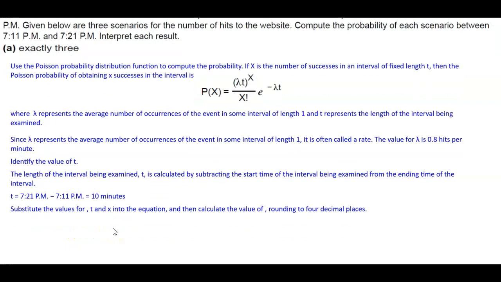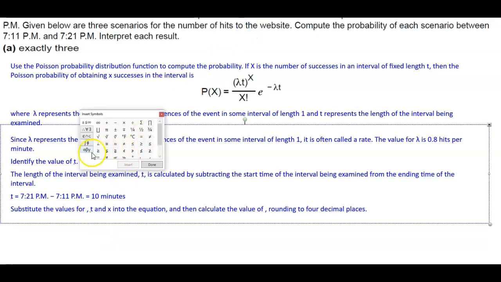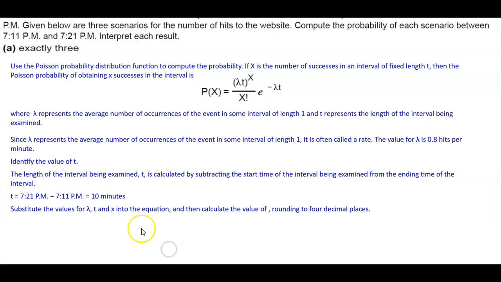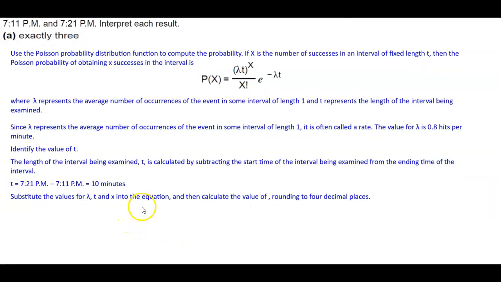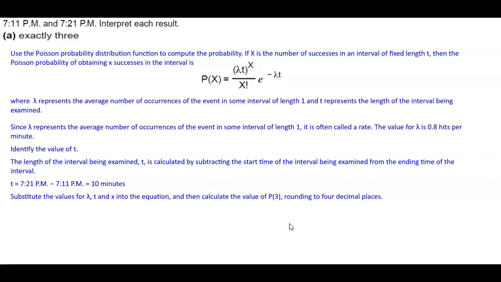And now we're going to substitute those values for lambda, t and x into the equation, and then calculate the value. Since it's exactly 3, that means we're finding the probability of exactly 3, and then we're going to round that to 4 decimal places.